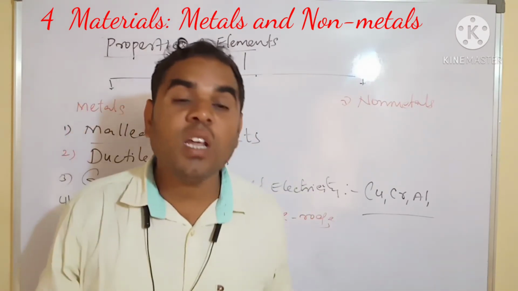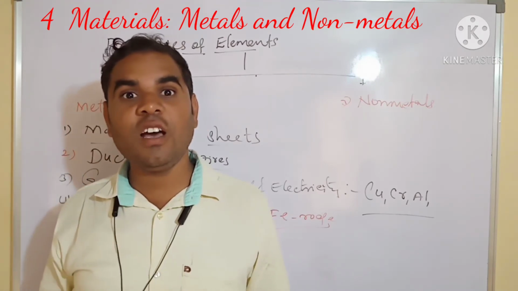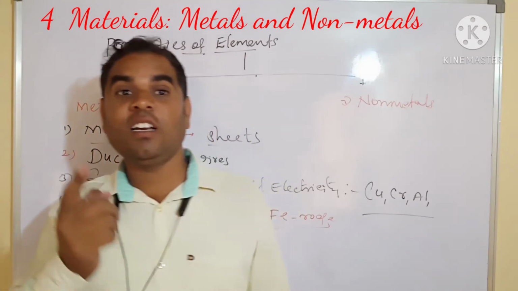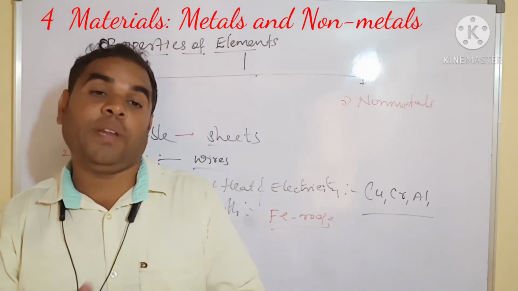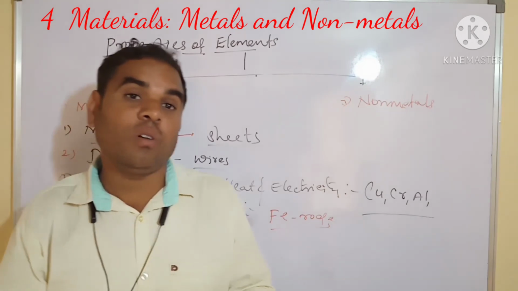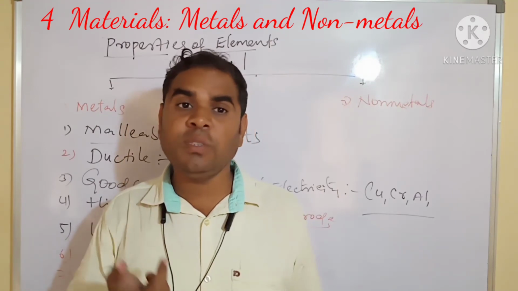Metals are sonorous. In our school there is a bell. If we ring the bell, immediately we can change the period. You can detect the different types of bells.